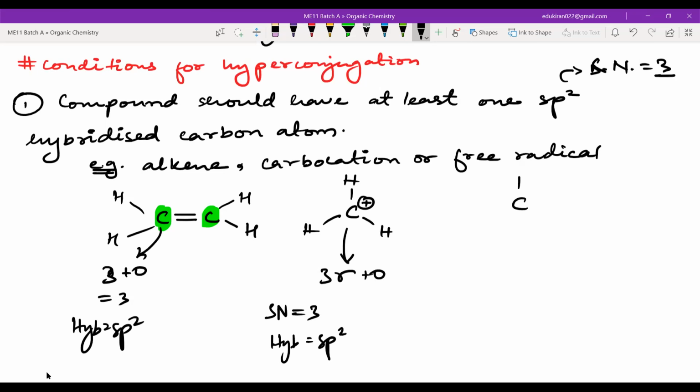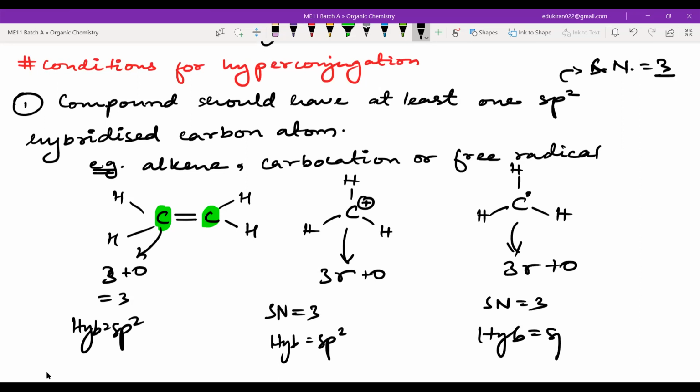Free radical is similar: hydrogen, hydrogen, hydrogen, and a free radical. Here also 3 sigma plus 0 lone pair, so the steric number is 3 and hence hybridization is sp2. I hope you understand why hybridization is sp2 here. We have done valence bond theory, VSEPR, steric number and hybridization. Let me know if you're done.